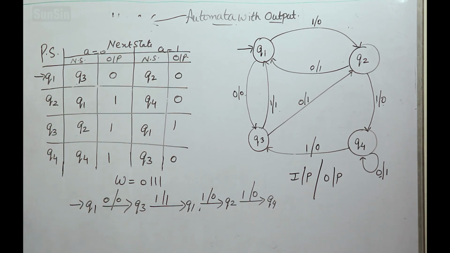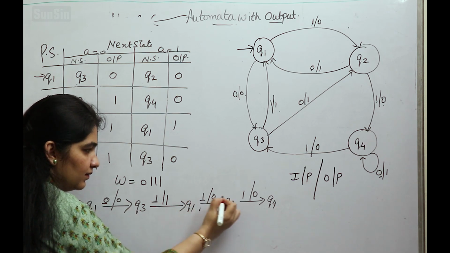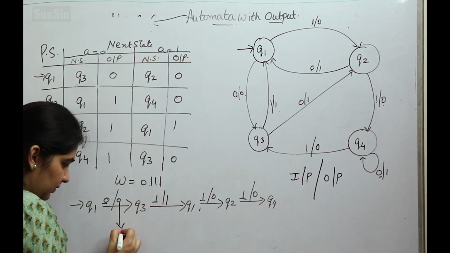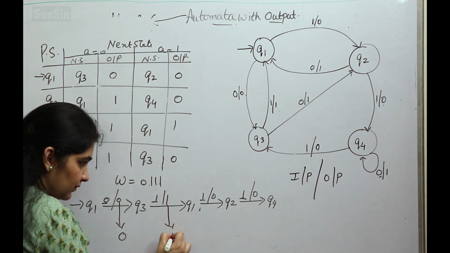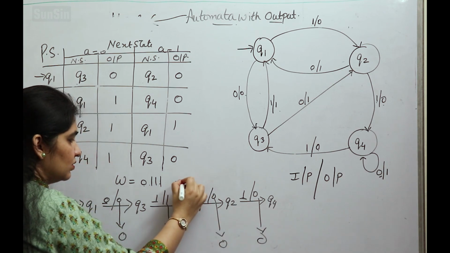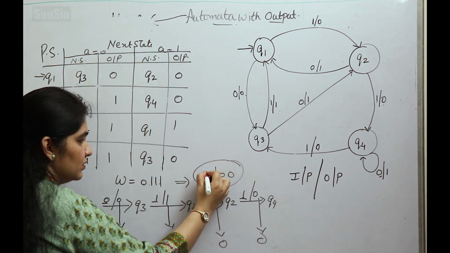Clear? Now we can see that the input is 0, 1, 1, 1, and what output will be printed? 0, 1, 0, 0. So the output printed in this case will be 0, 1, 0, 0.